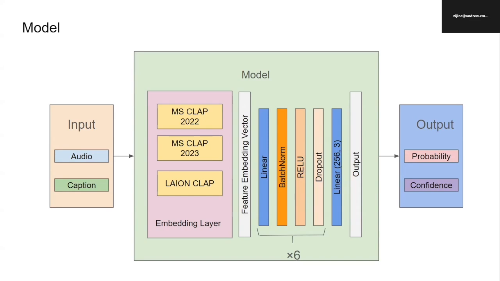These vectors then flow through a sequence of 6 processing blocks, each containing linear transformations, batch normalization, activation functions, and dropout layers to enhance robustness. Finally, the processed features are passed through the final layers to generate the output, which provides both a probability prediction and a confidence score. The detailed calculation of the confidence score will be shown in the next slide. This architecture enables the model to effectively learn and make reliable predictions.